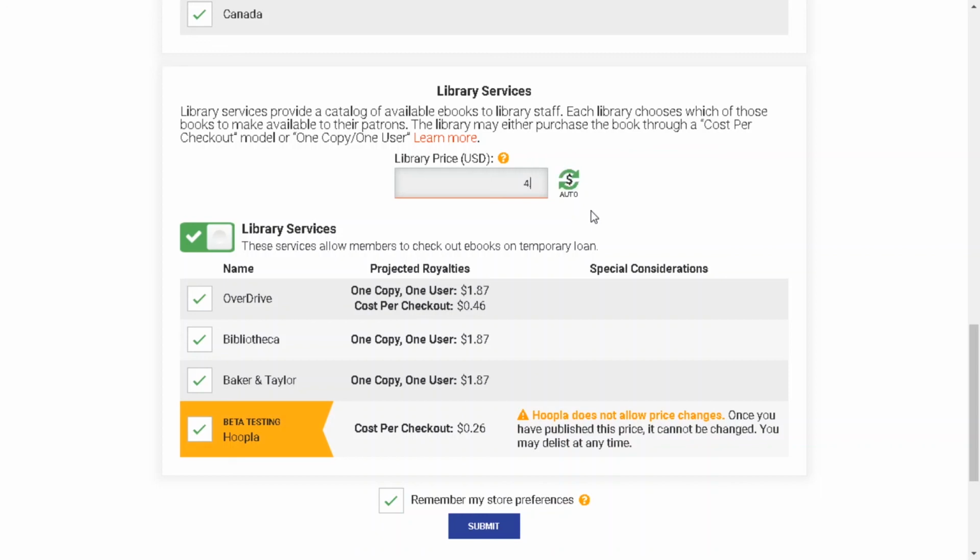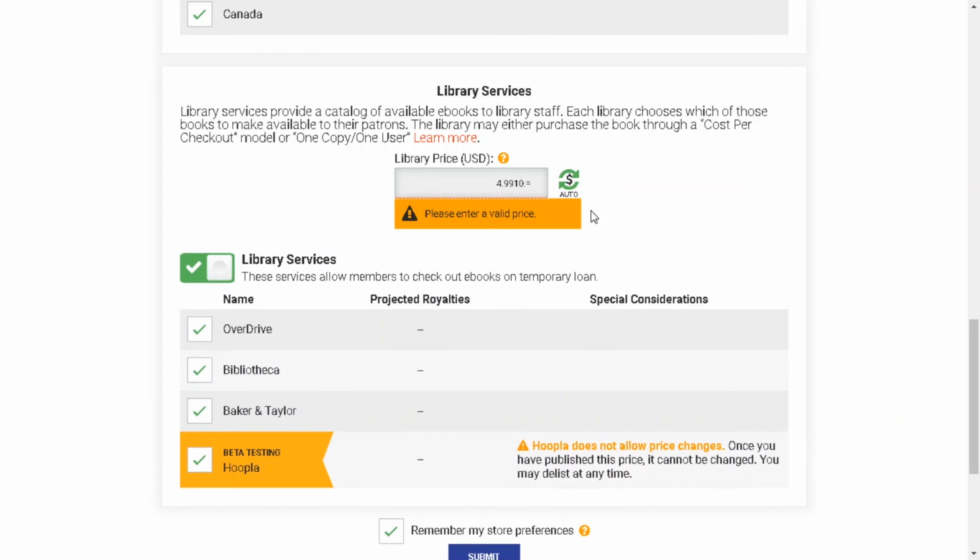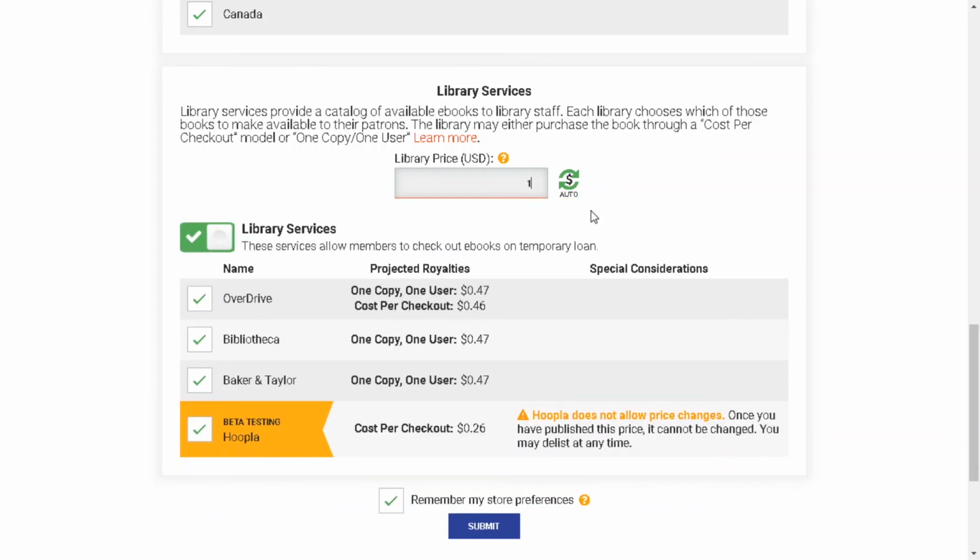You could put it to $4.99. You could put it to $10.99. Whoops, not $4,000, let's not do that. $10.99, right? And just as above, the more you change it, you'll see the royalty structures here, right? And you go ahead and click submit when you're ready, and your book will be off to